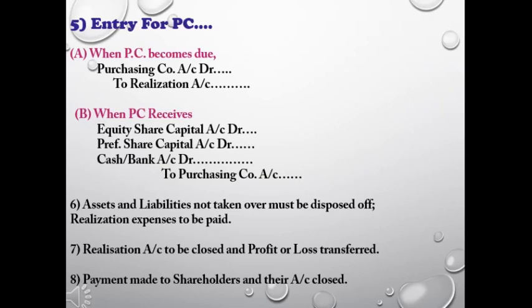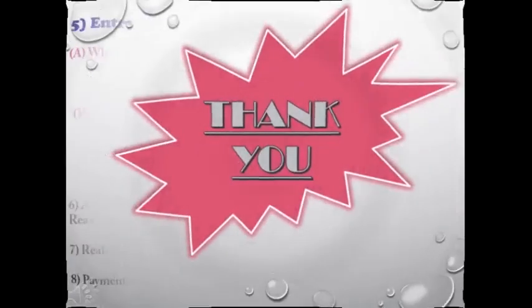At last, they will close the entire accounts, and the result of the realization account, whatever it may be, profit or loss, is transferred to the equity shareholders account because they are the owners of the company. And ultimately, the shareholders account will be closed with the cash or bank balances and the settlement. These 8 steps will make the entire accounting treatment in the books of the vendor company clear.